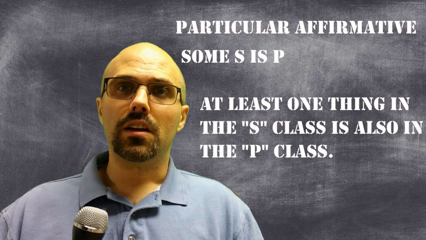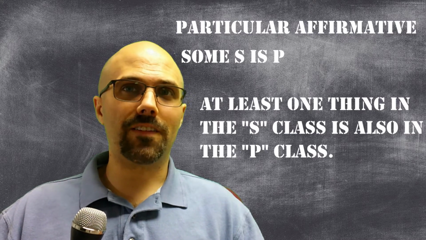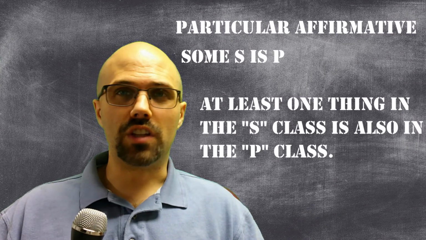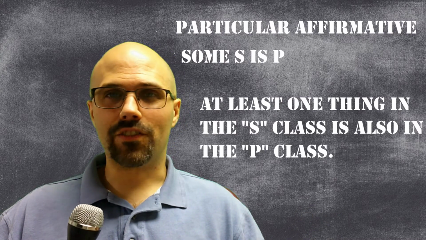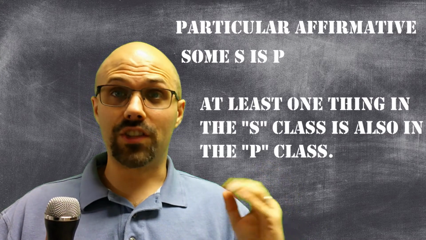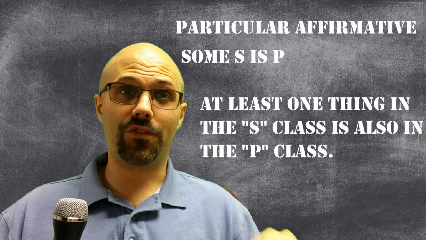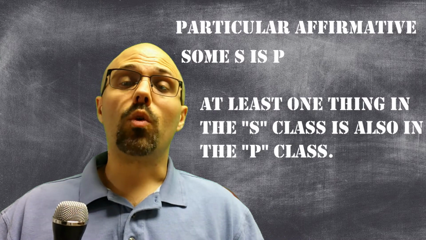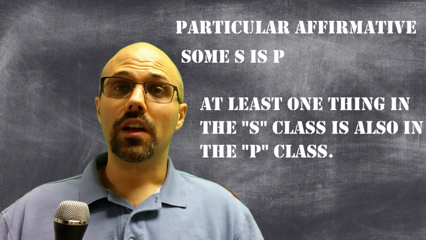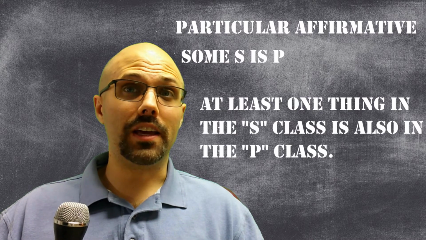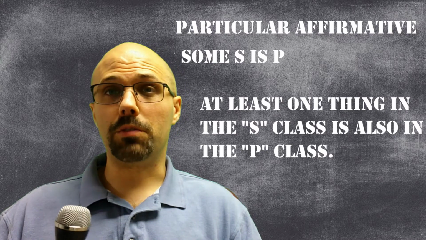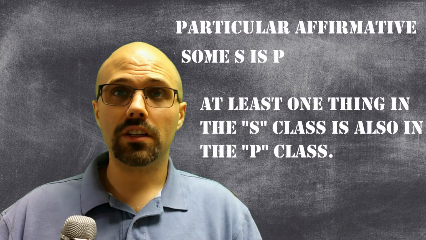This is potentially troublesome, so let's define precisely what we mean by some, because it can't be a loose notion. Is it like 5 things? Is that enough for it to be some? Is it 10? For validity, we need to have certainty, so we actually need to have a formal, precise definition of some. We're going to define some in this class as meaning at least one. So to say that some human beings are tall is to say that at least one human being is a tall person. And yeah, sure enough.